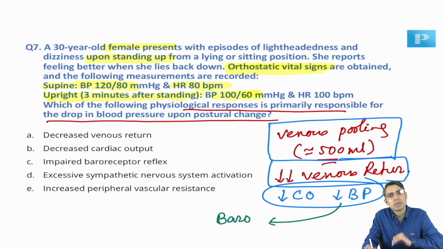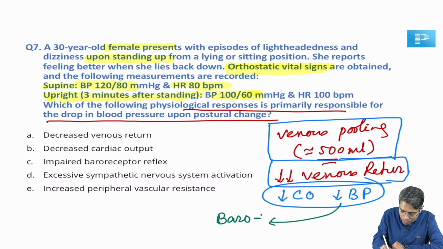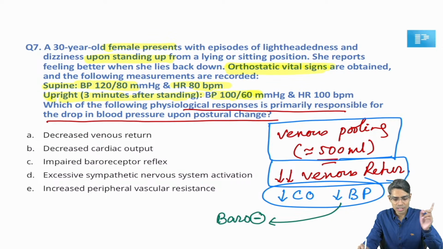If there is a fall of blood pressure, within 8 to 12 seconds your baroreceptor is going to be inhibited. As I told you in the previous discussion, baroreceptor will be stimulated when the blood pressure is high, but whenever your blood pressure is lowering because you have changed your posture, your baroreceptor is inhibited.